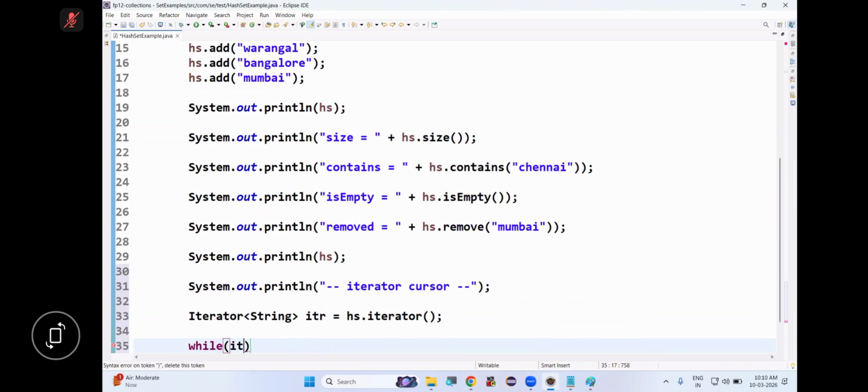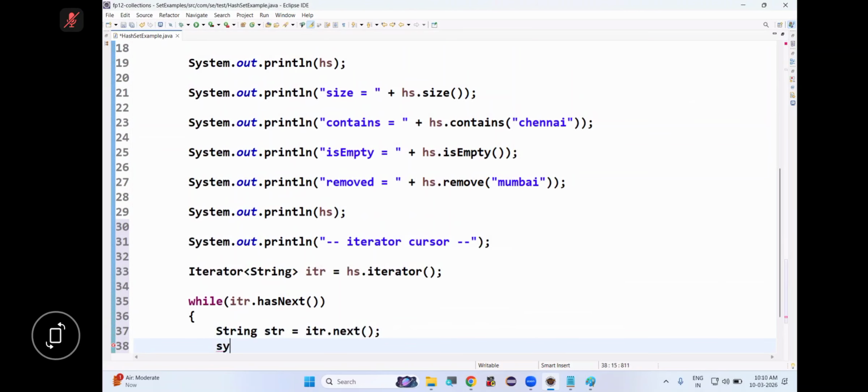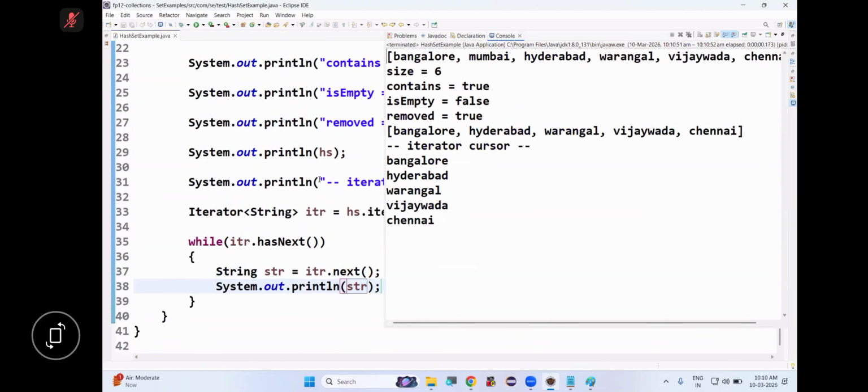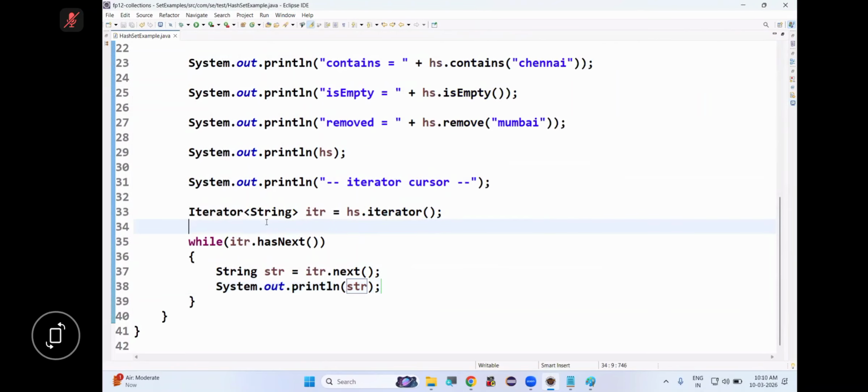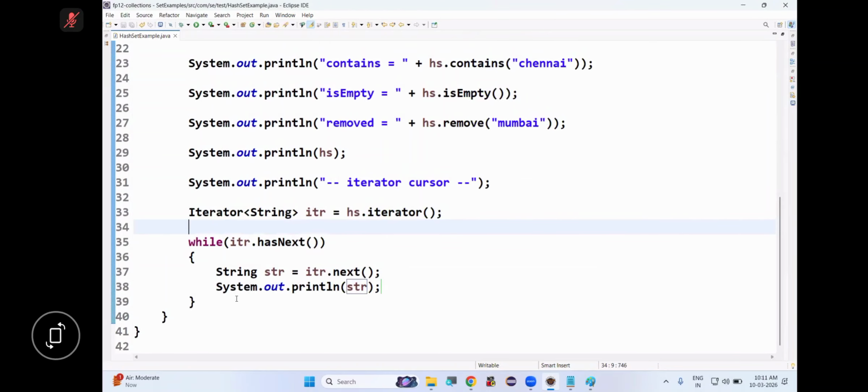Now while ITR dot has next, String str is equal to ITR dot next, display str. So as we are using generics, no need to perform typecasting. So you can see we got all the things. Is this clear?